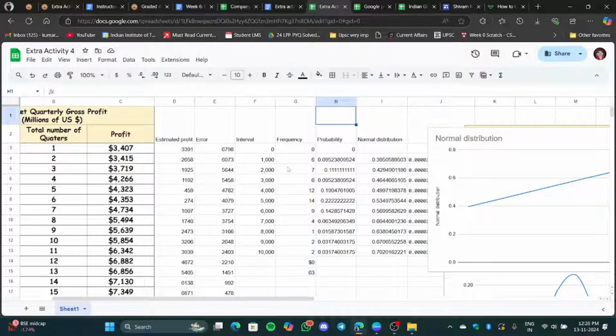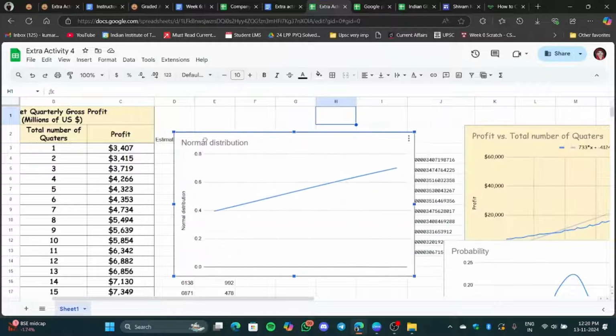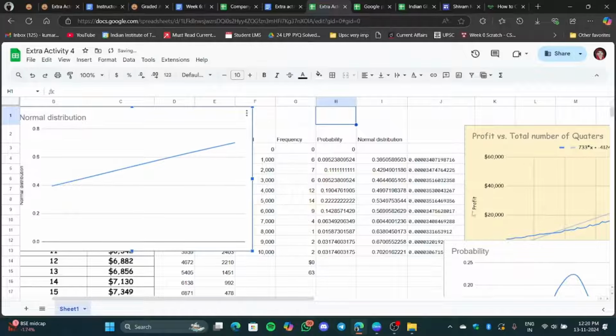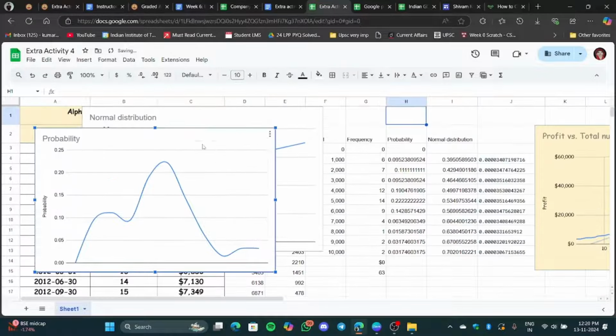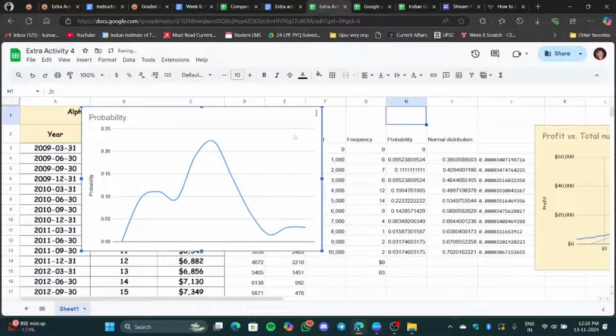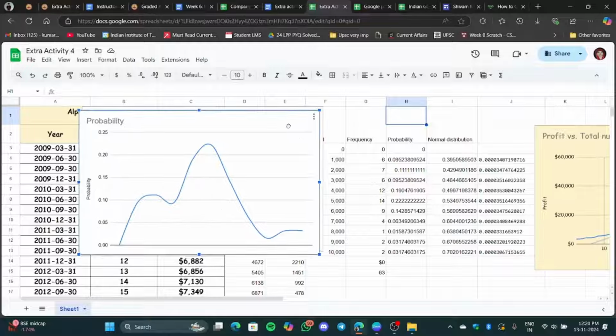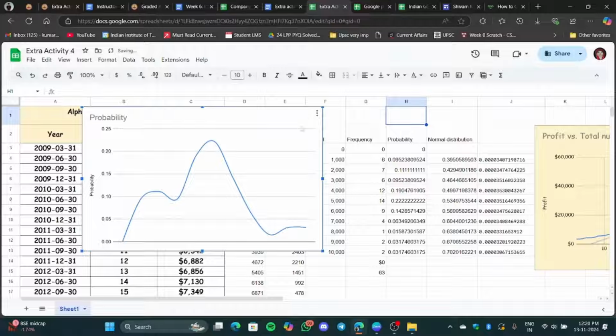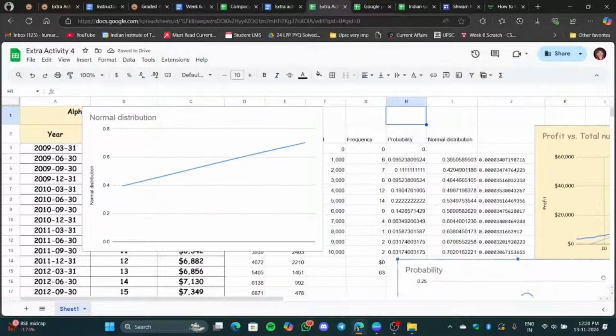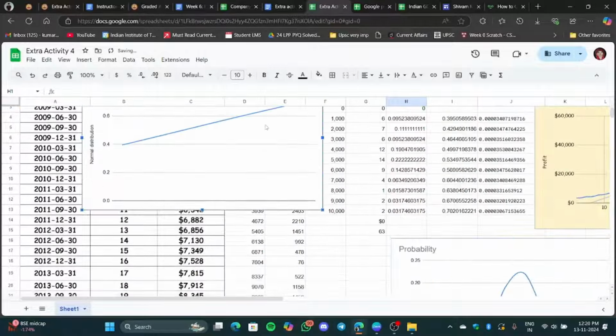We can account for some error, but still these errors are not accurate in themselves. This is my activity, and this is a very small data set I have considered. This is the reason we are not perfectly getting a bell-shaped curve for this, and for the other probability we are getting this bell-shaped curve. Somewhere we can use this thing. I'm just trying to model something and complete my activity. That's the very first thing. So this much is done.